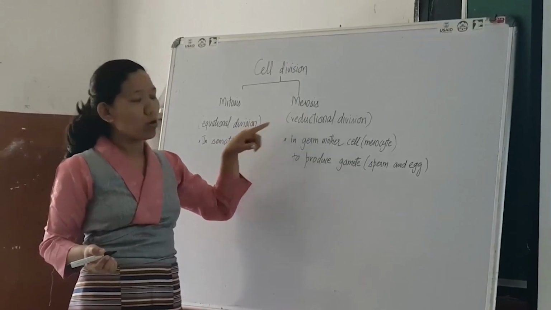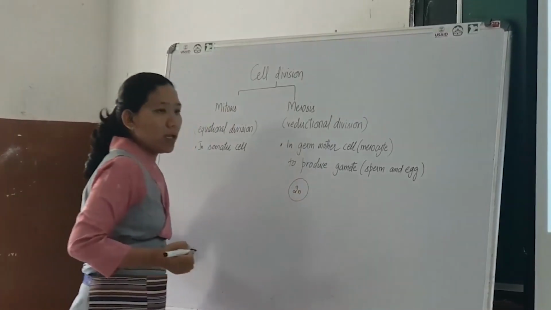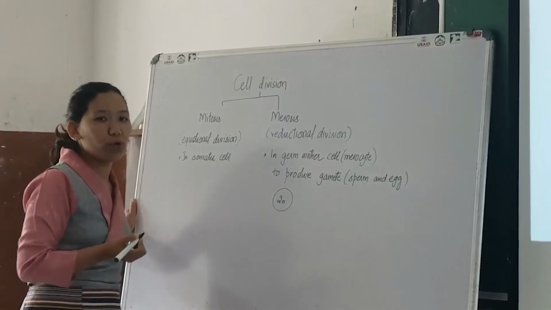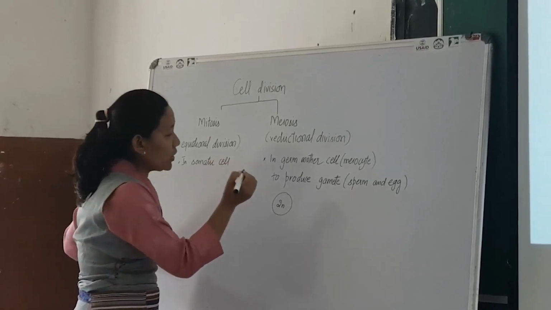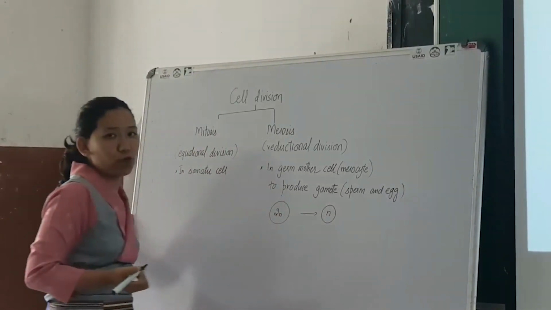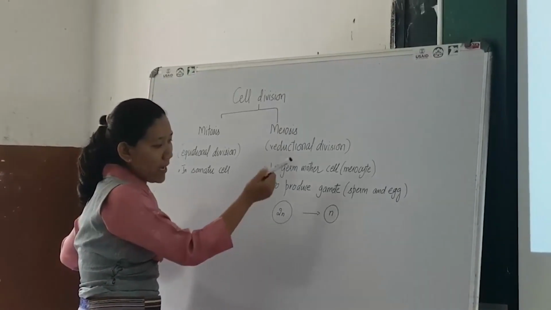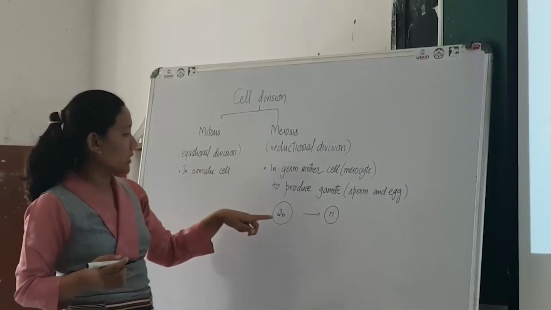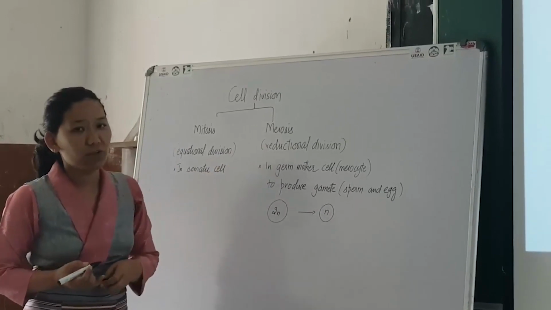It is so called because the chromosomal content, which is 2N in the parent cell, has two sets of chromosomes. If we talk about humans, the two sets of chromosomes are 23 pairs of chromosomes. After undergoing meiosis, it gives rise to cells having only one set of chromosomes. The two sets of chromosomes is called diploid, and one set of chromosomes is called haploid. In meiosis, the chromosome number is reduced to half, so it is called reductional division.